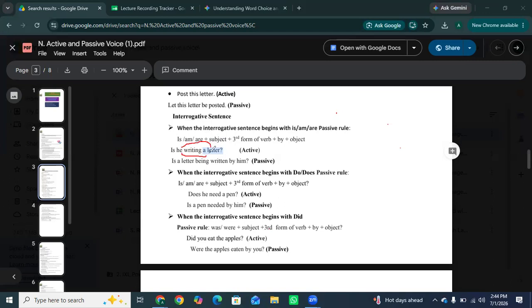Is a letter being written by him? Okay, so because it's happening right now, continuous, we must include the word being, right before the third form of verb. Like it is a continuous sentence, we must include the word being.